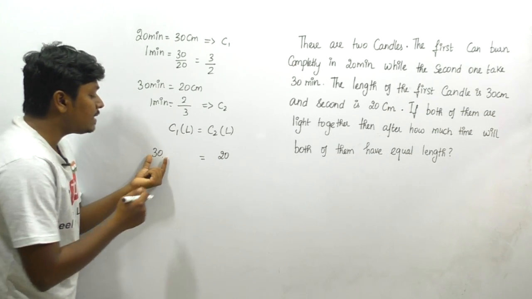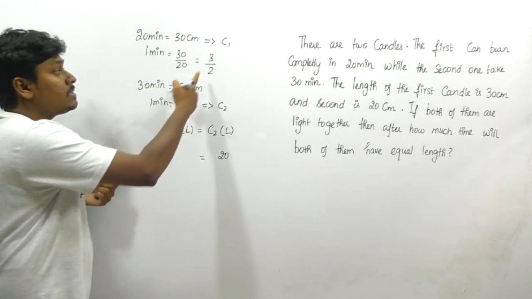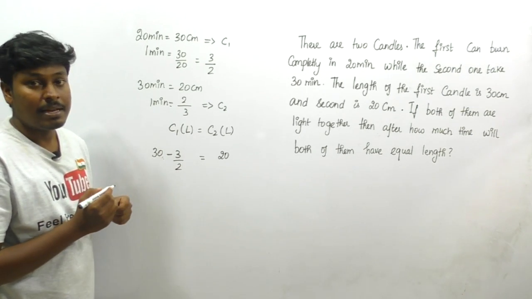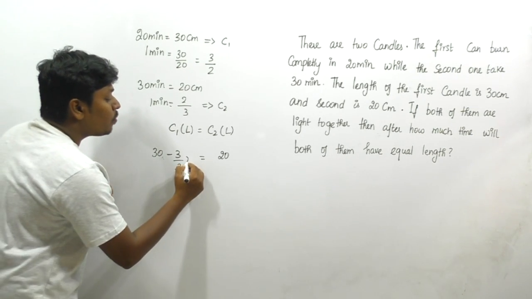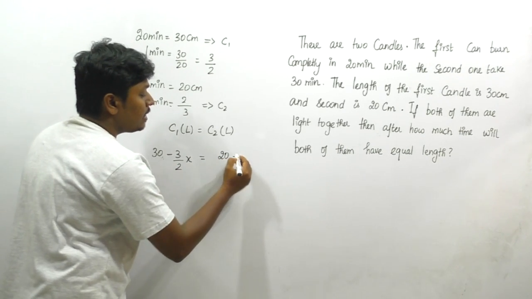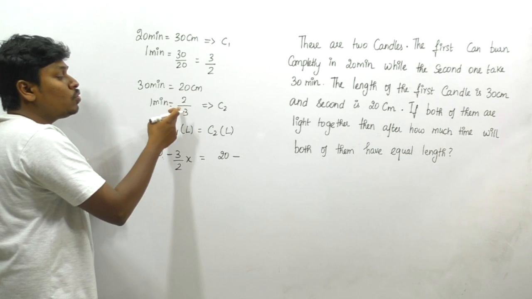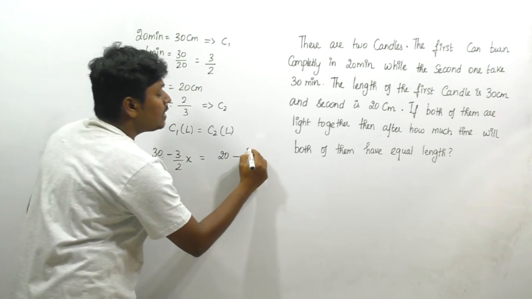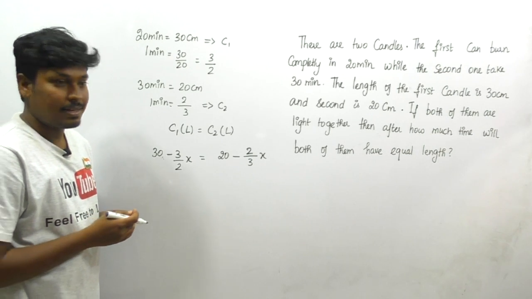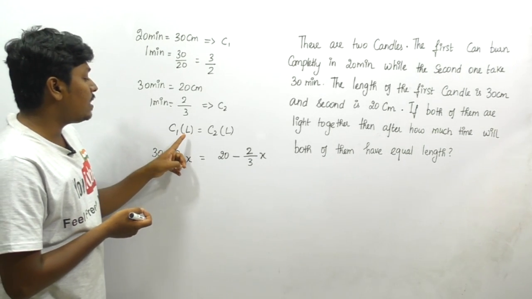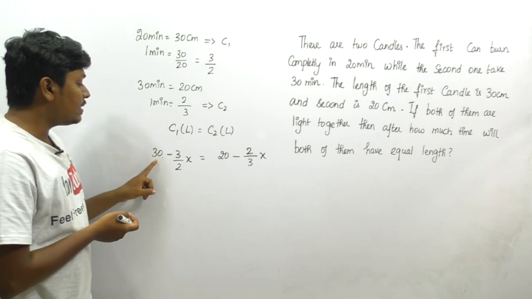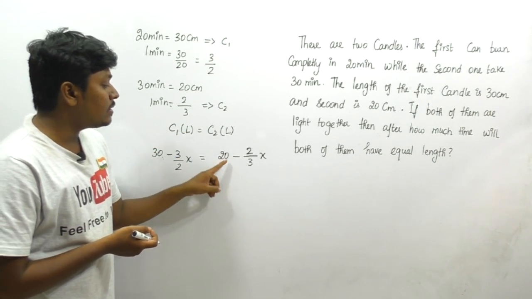So I can say that 30 centimeter minus 3 by 2. Listen carefully, 3 by 2. This is for 1 minute, but we don't know at what time both the candles get equal length. So I can say that 20 centimeter minus, here the second candle will burn 2/3 part in 1 minute. Similarly, we don't know at what time both the candles get equal in length. Friends, understand this concept. First of all, the length of candle 1 equals the length of candle 2 at some time. So we know that the candle 1 length is 30 centimeter and the candle 2 length is 20 centimeter.